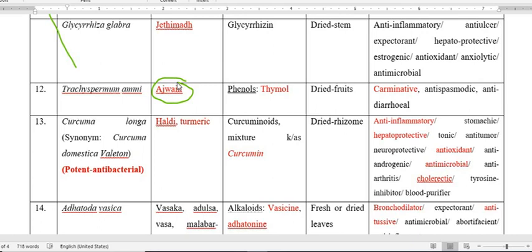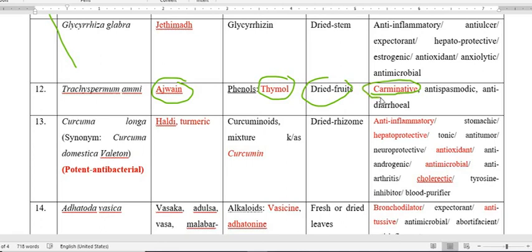The active constituent that Trachyspermum ammi has is thymol, and this is a phenol present in the dried fruit part of this plant, and it helps to remove gas, so that is why we are using it as a spice in our kitchen.